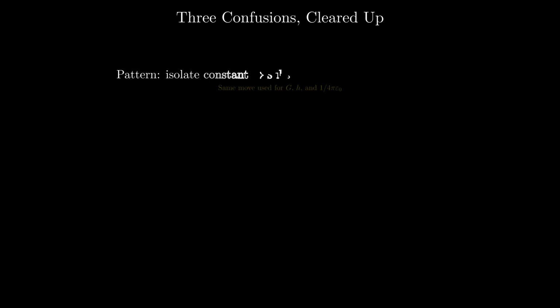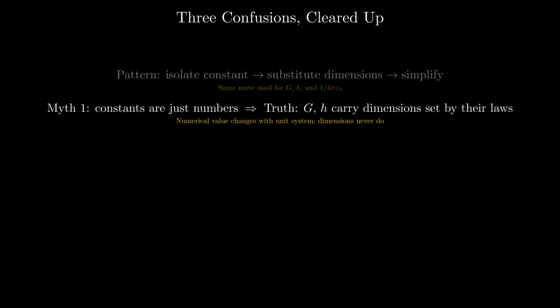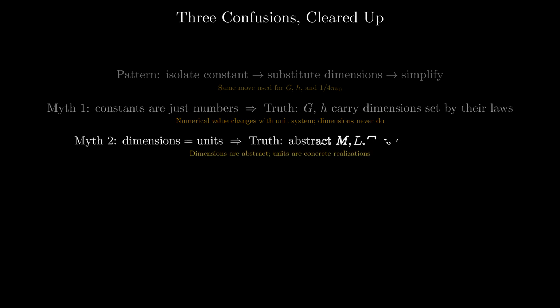Notice the pattern in all three derivations: isolate the constant, plug in dimensions, simplify. That single move clears up three common confusions. First, constants are not just numbers. Capital G, the constant h, and the factor 1 over 4 pi epsilon naught all carry real dimensions, dictated by the equations they inhabit. That's why their numerical values change when you switch unit systems, but their dimensions never do.